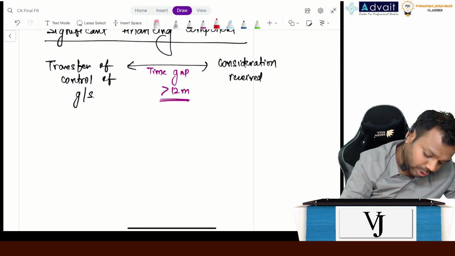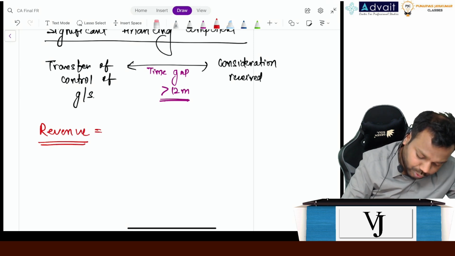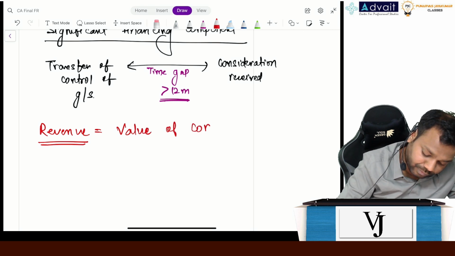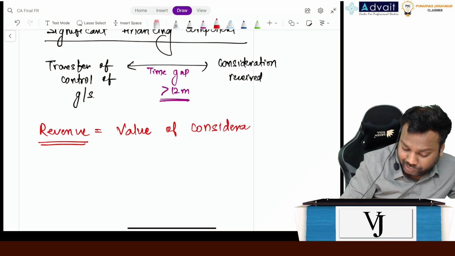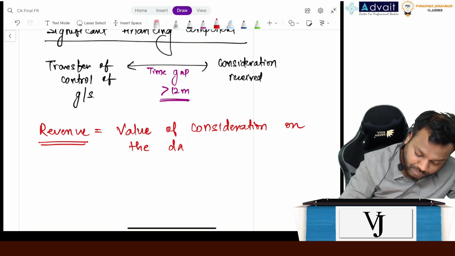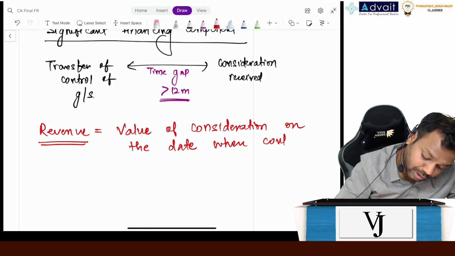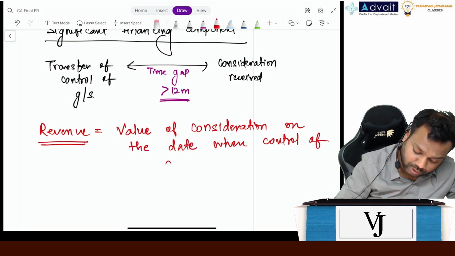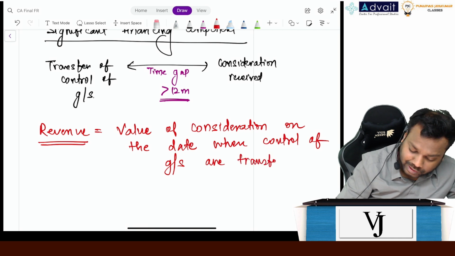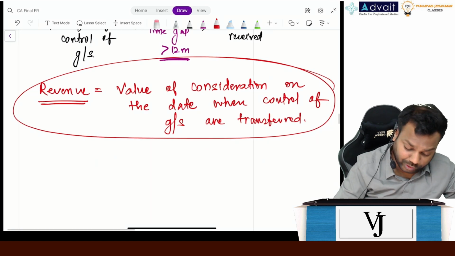One simple rule you write down: revenue will be equal to the value of consideration on the date when control of goods or services is transferred. If you remember this line, the significant financing component concept will become quite easier for you. I'll prove this also, don't worry.